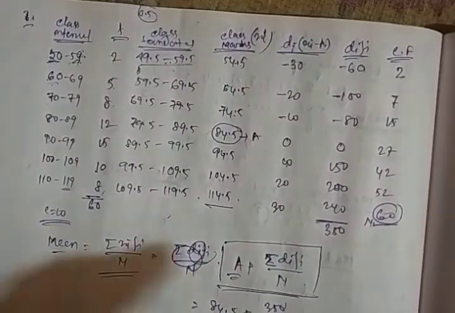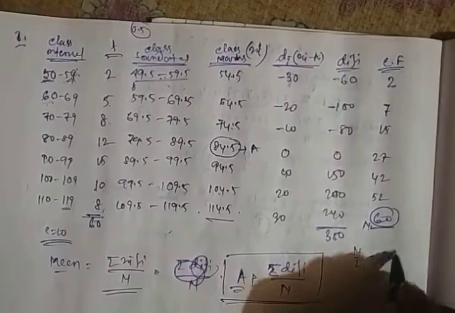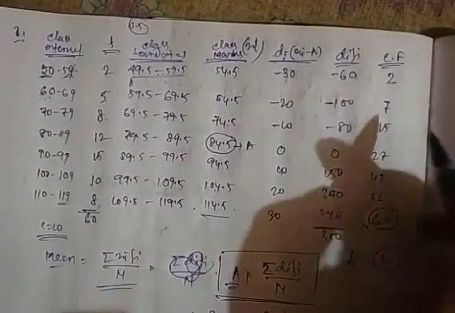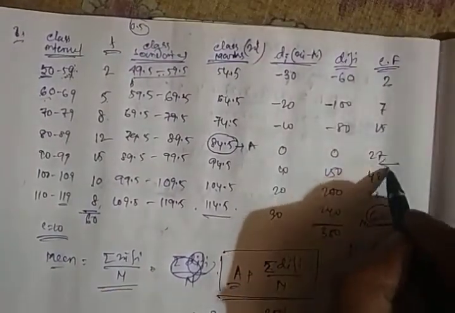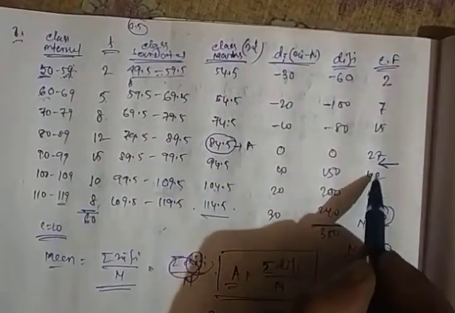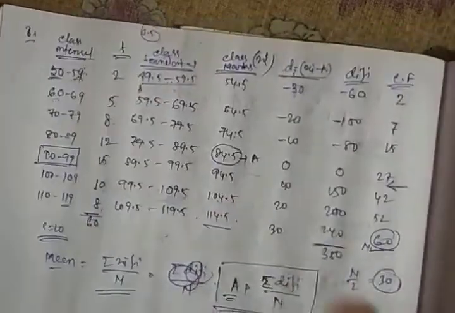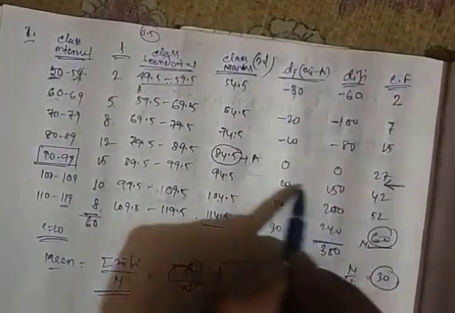Now for a group frequency distribution we have to find n by 2, which is 30. So 30 lies between these two cumulative frequencies, 27 and 42. So the median class will be this, the class corresponding to 42. So this will be the median class.